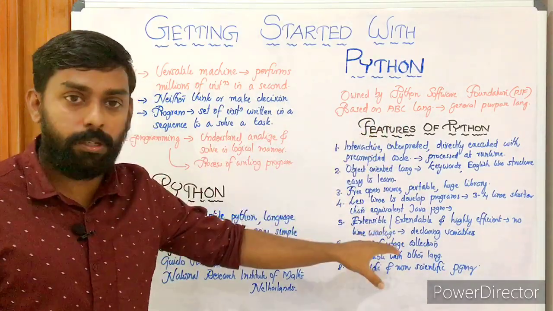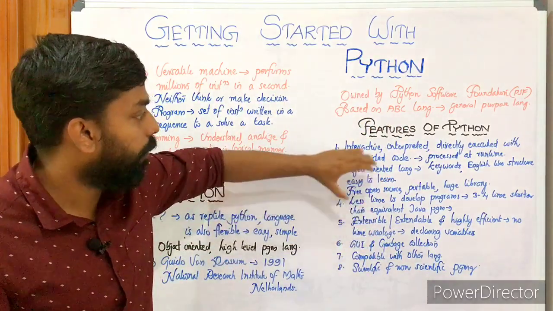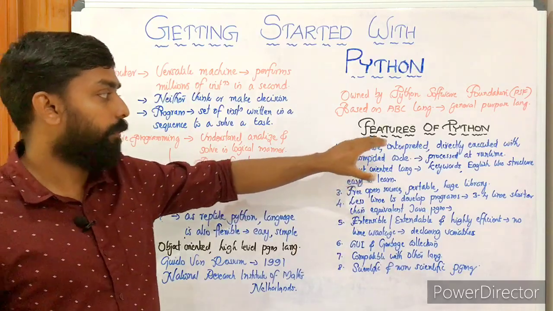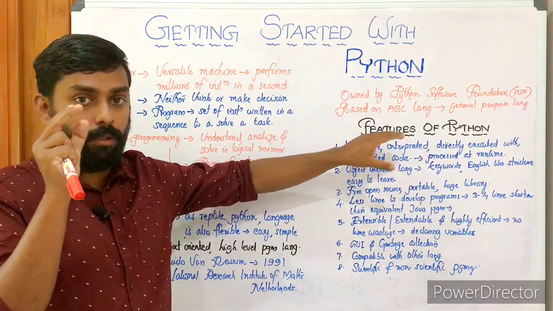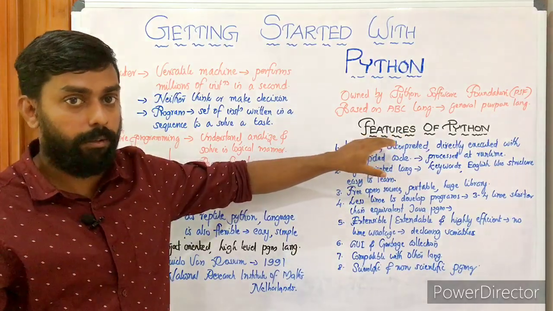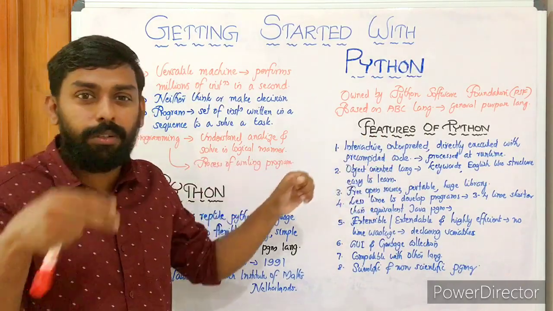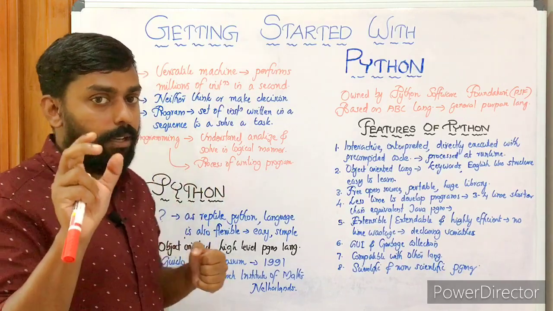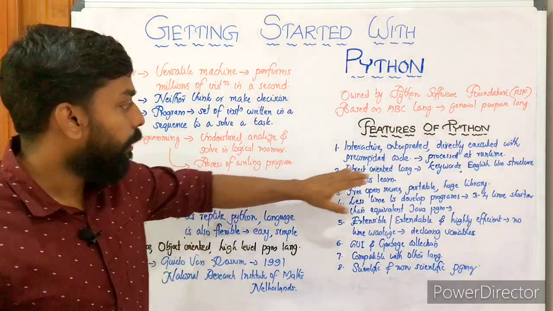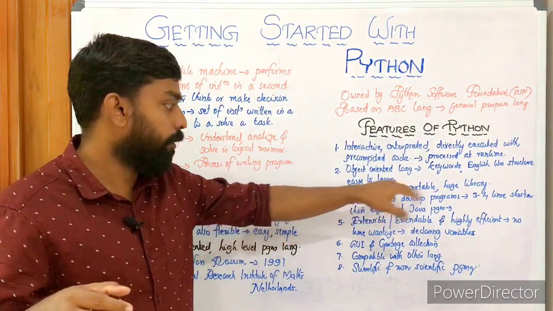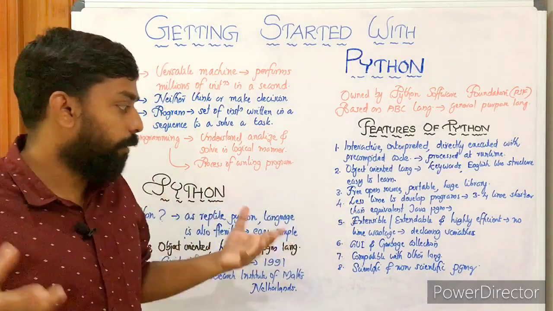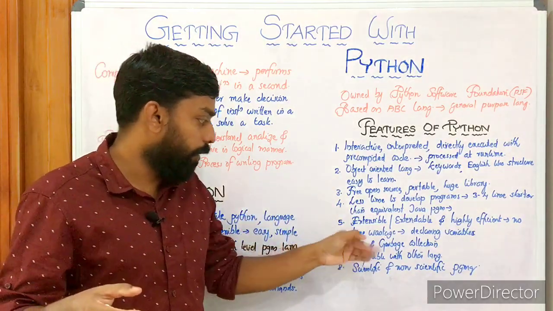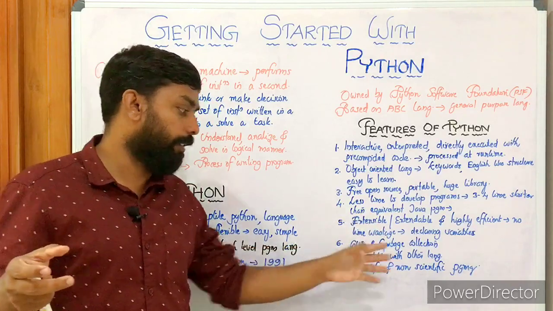We have seen almost all the important points. An interactive, interpreter language: the source code is directly executed. Execution means the process of getting the result, that's what running is. Then object oriented, high-level programming language, open source, portable, huge library, less time to develop programs, GUI and garbage collection, extensible, compatible, scientific.